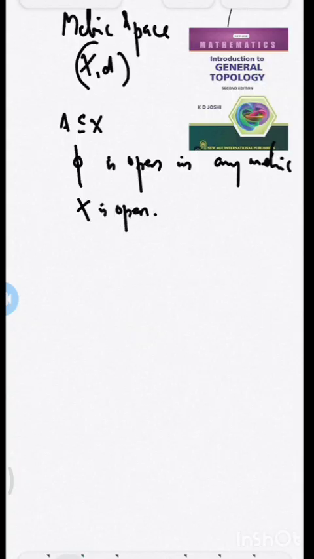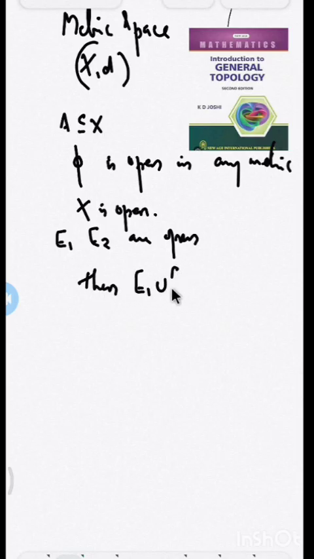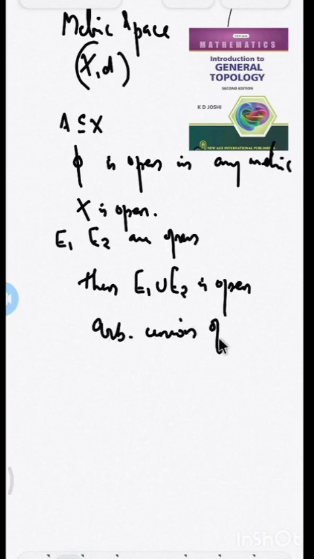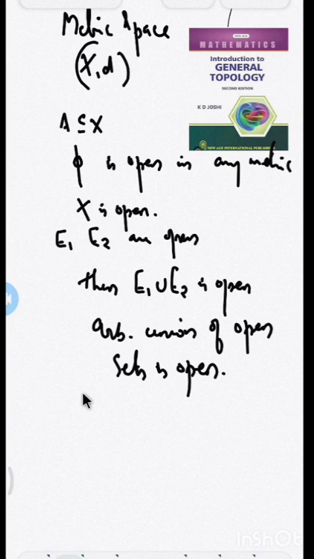Another important property of open sets in a metric space is that when E1 and E2 are open, then their union E1 union E2 is open. You can take any number of elements; their union is also open. That means the arbitrary union of open sets is open. Another property is that when E1 and E2 are open, E1 intersection E2 is open in the metric space (X, d).